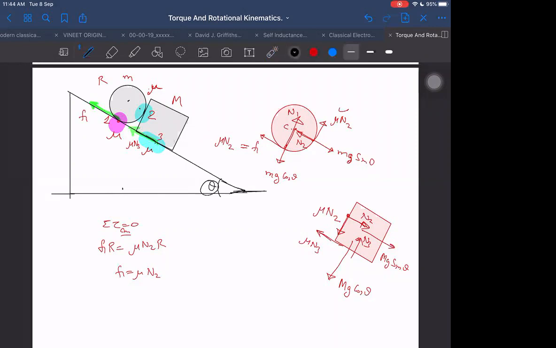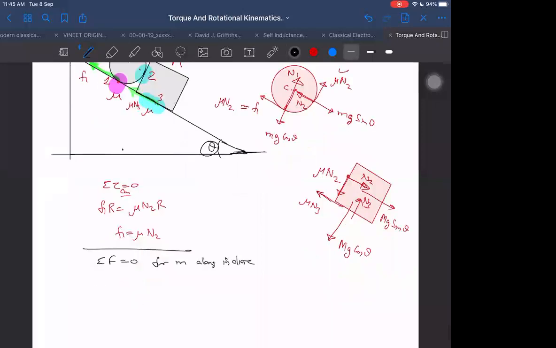Next I will be taking now the force balance equation. I will write this way: net force along incline. Net force equal to 0 for small m along incline.